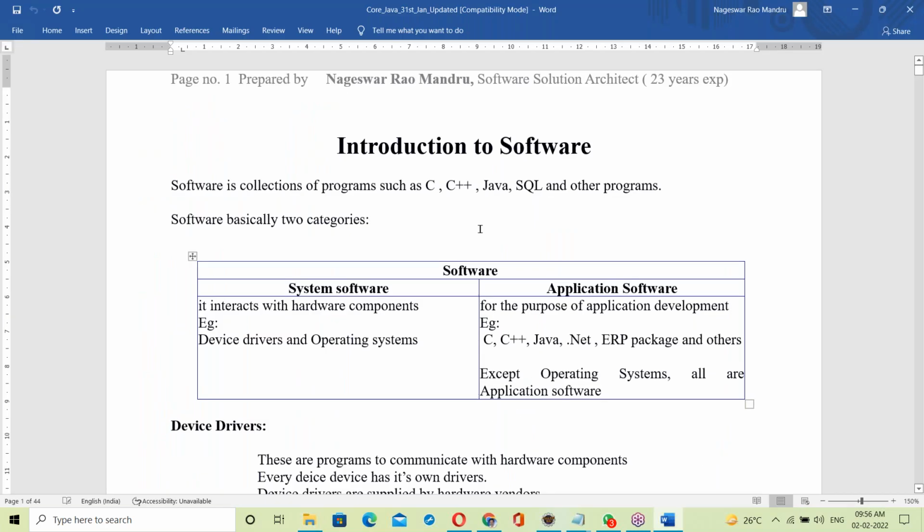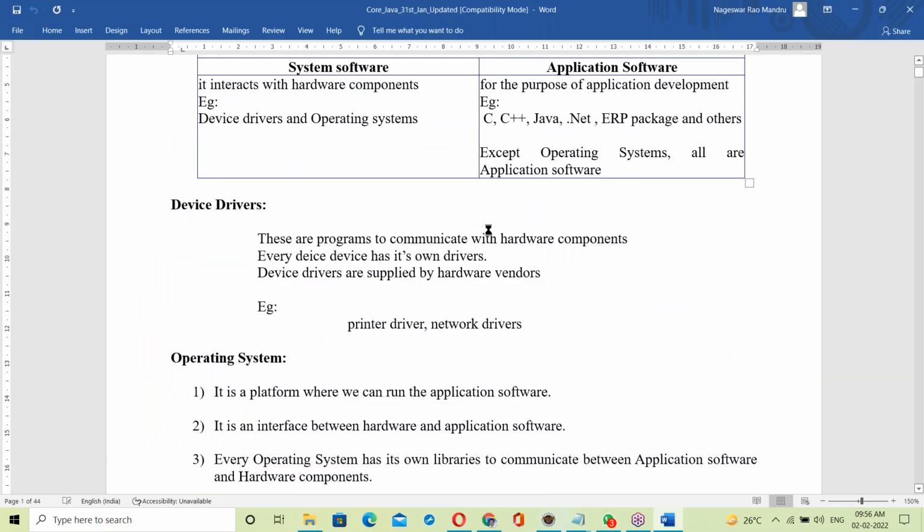So this is your Java document here. This is a 560 page document, and the whole document is for you only.